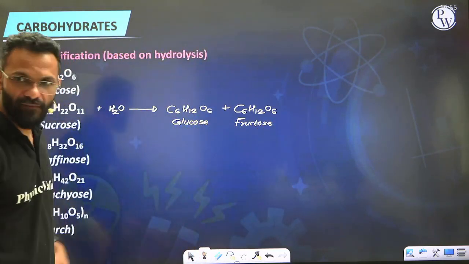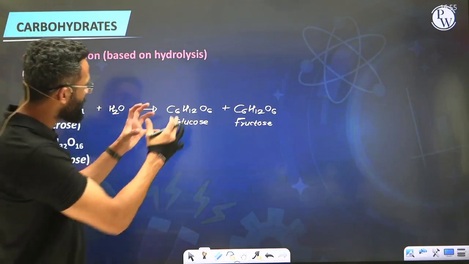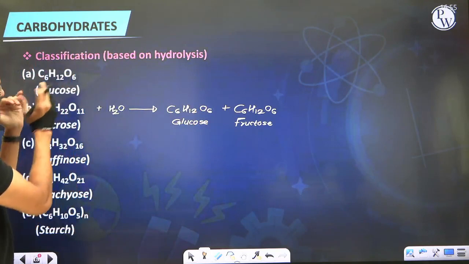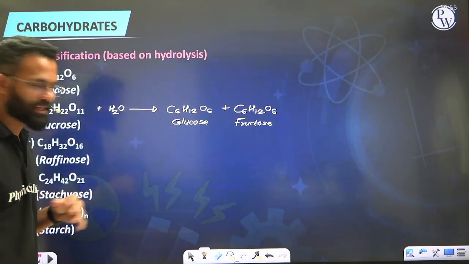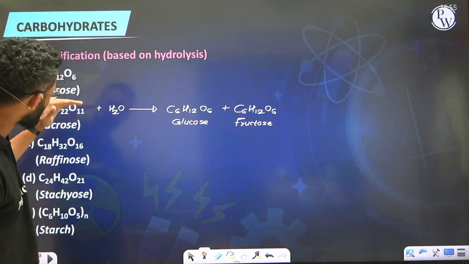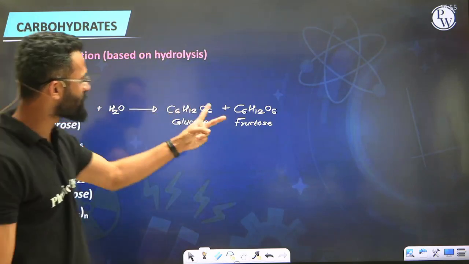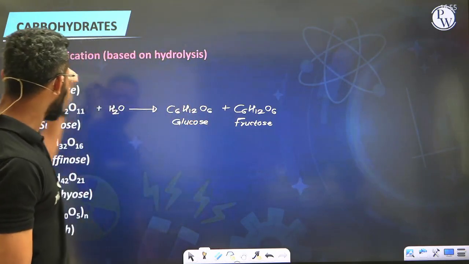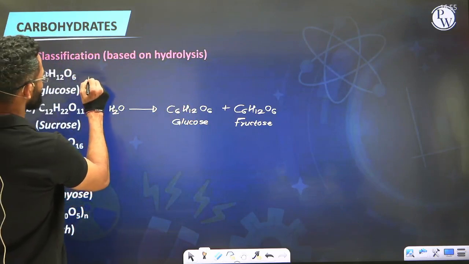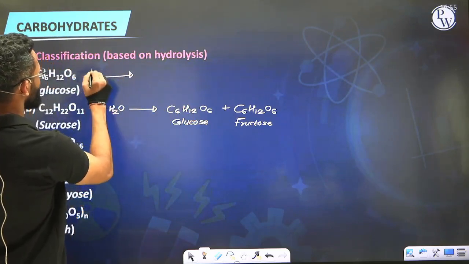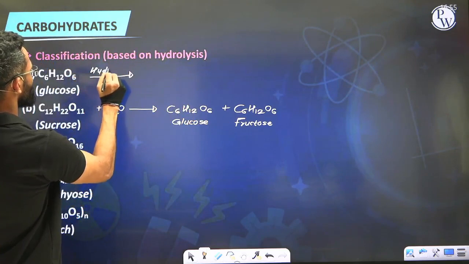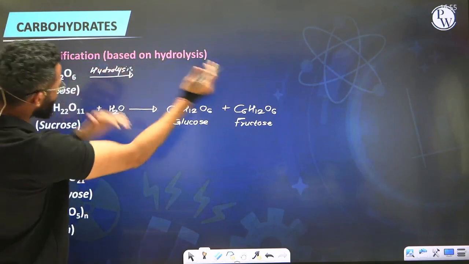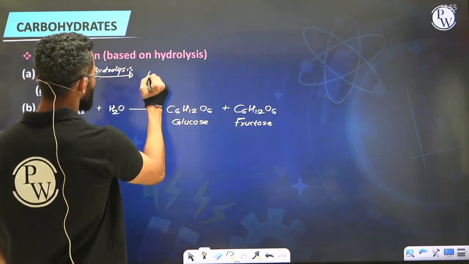Now suppose I take any one of these two, let's say I've taken glucose, and I try to carry out a similar hydrolysis process. Like in the case of sucrose, when we allowed sucrose to undergo hydrolysis, we got 2 units of carbohydrates, glucose and fructose. If I pick any one of these and subject it to the process of hydrolysis, you will find they will not get further hydrolyzed. So I will say not hydrolyzed.